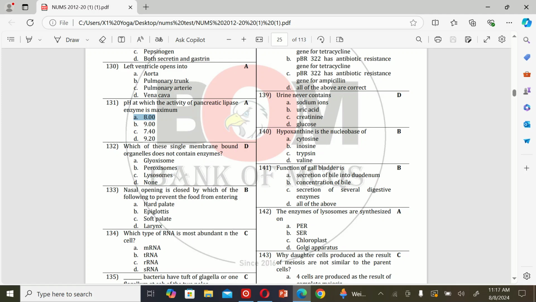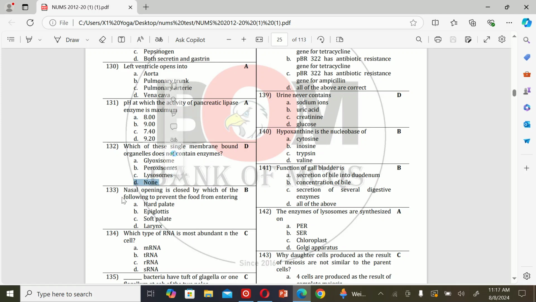The next MCQ is: which of these single membrane bound organelles does not contain enzymes? A. Glyoxysome, B. Peroxisome, C. Lysosome, and D. None. So the correct option is D, none.